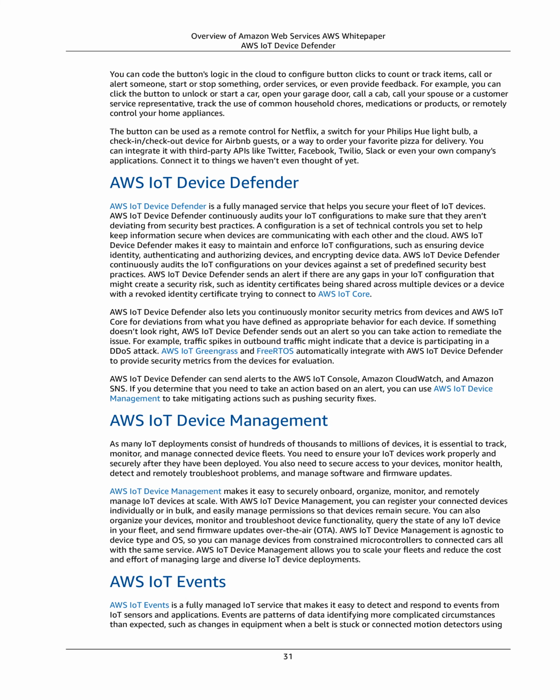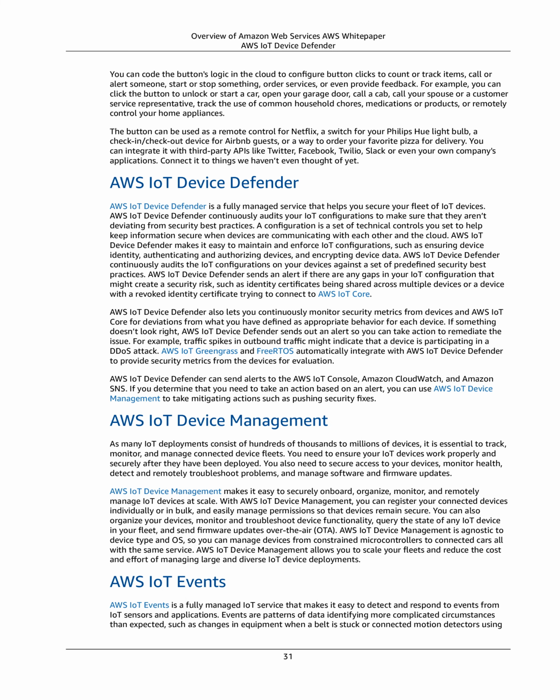AWS IoT Device Defender. AWS IoT Device Defender is a fully managed service that helps you secure your fleet of IoT devices. AWS IoT Device Defender continuously audits your IoT configurations to make sure that they aren't deviating from security best practices. A configuration is a set of technical controls you set to help keep information secure when devices are communicating with each other in the cloud. AWS IoT Device Defender makes it easy to maintain and enforce IoT configurations, such as ensuring device identity, authenticating and authorizing devices, and encrypting device data.